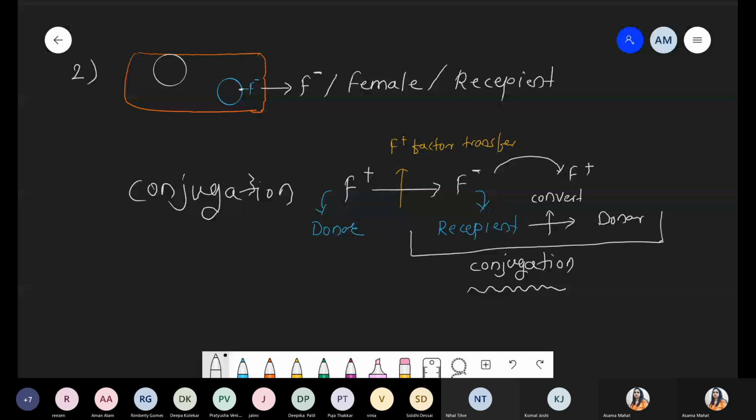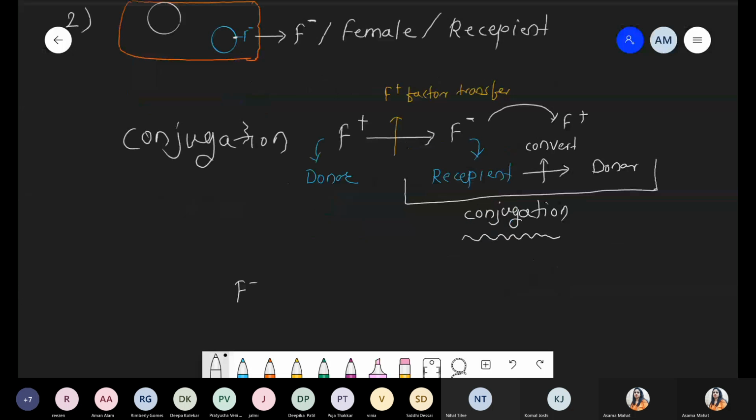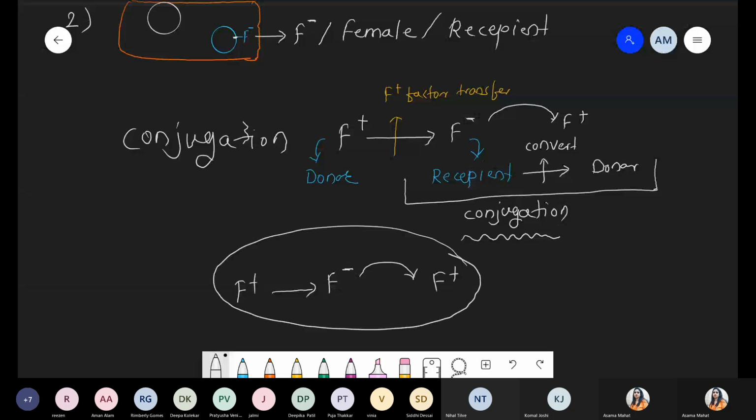This point is clear, everyone? Very simple है, ज़्यादा डिटेल में नहीं जाना है, but just remember the meaning of F plus and F minus, and such reaction, that is, F plus is transferred to F minus, and now that F minus becomes F plus. That's it. Such a simple process is called the conjugation process.